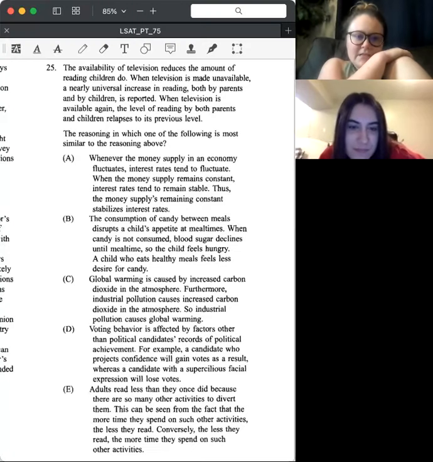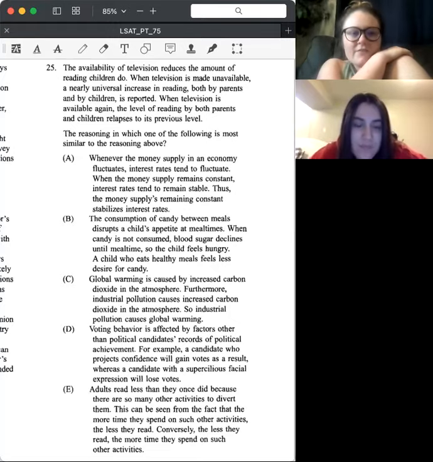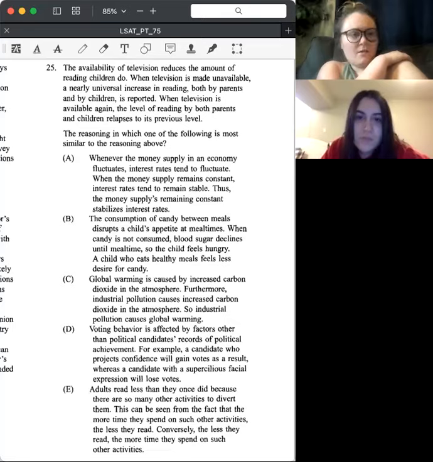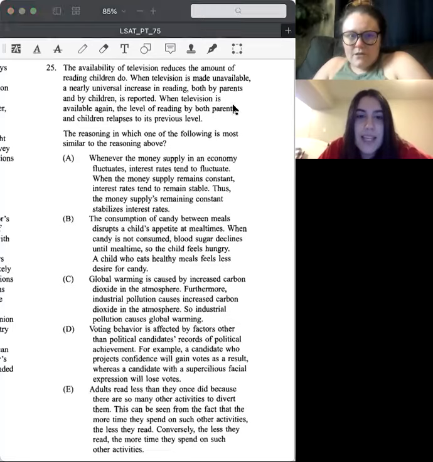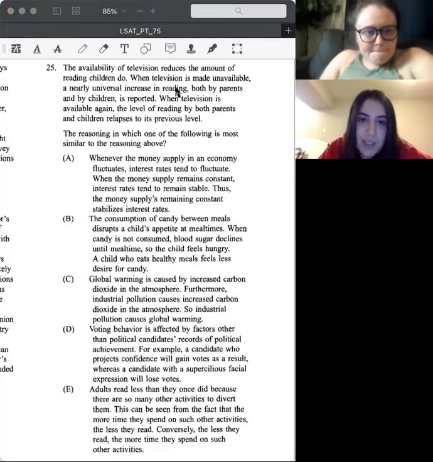The availability of TV reduces the amount of reading children do. When television is made unavailable, a nearly universal increase in reading, both by parents and by children, is reported. So we're saying these two things are correlated, okay? When TV is available again, the level of reading by both parents and children relapses to its previous level. Oh, so this is pretty easy, right? Yeah, like I understood the stimulus.